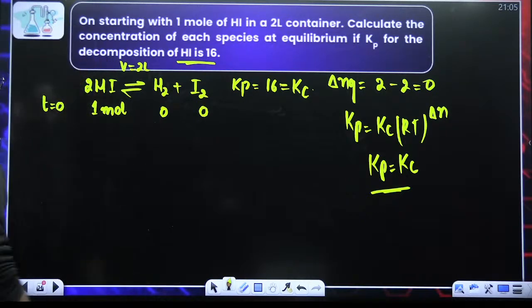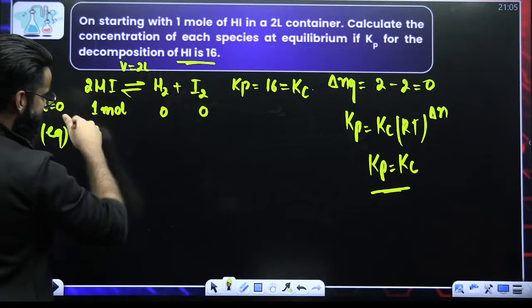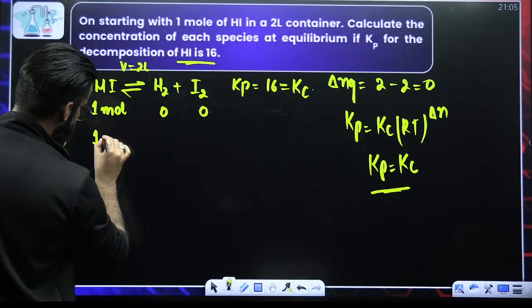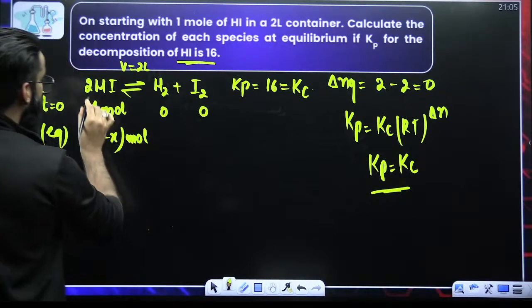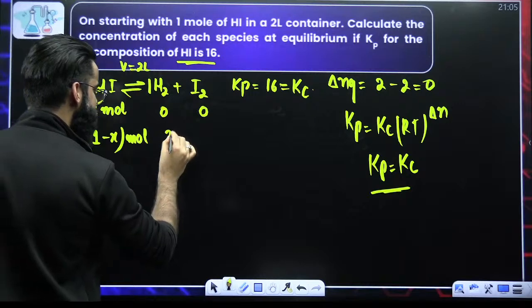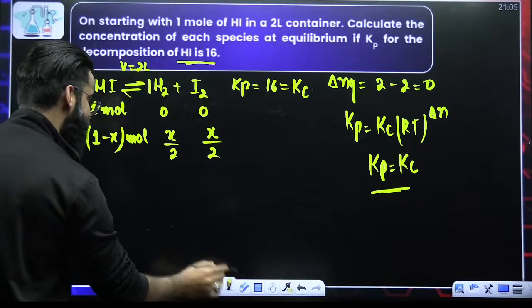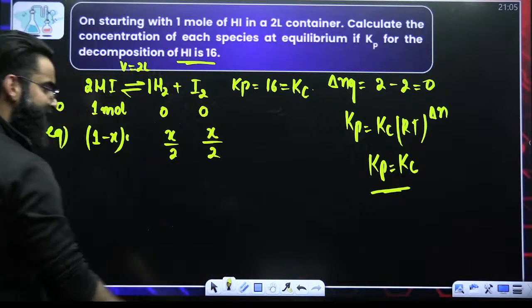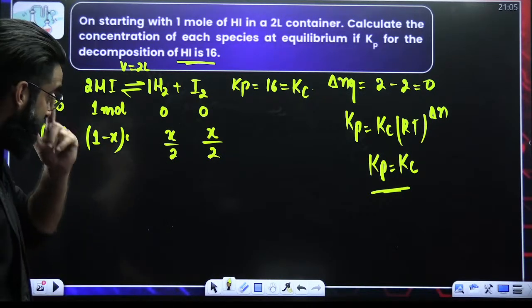Now, my dear students, we are almost done. At equilibrium, from 1 mole of reactant, let's say X moles got converted into product. So I'll be left with 1 minus X moles of reactant. Now, 2 moles gives us 1 mole, so 1 mole gives us 1 by 2 moles, and X gives us X by 2 moles. Even this is going to be X by 2 moles. So I got the moles of reactant and products present in the container at equilibrium.